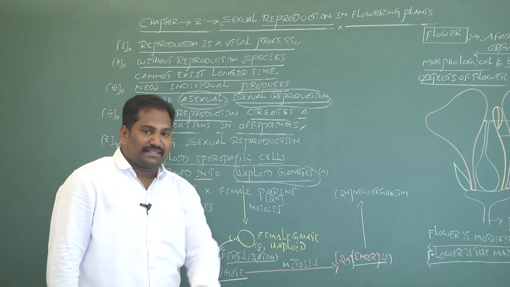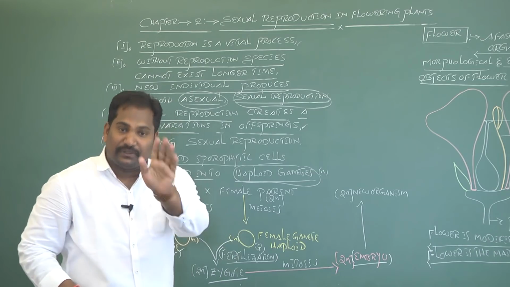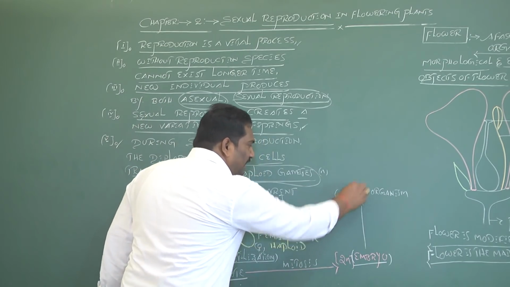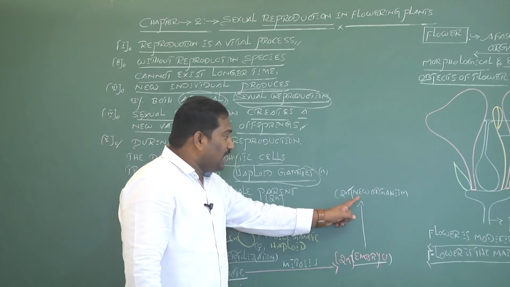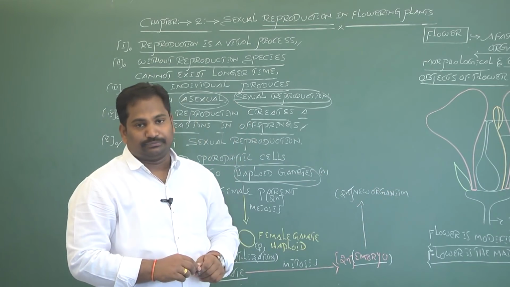During embryogenesis, two events take place: one is cell division, another is cell differentiation. Now this diploid embryo differentiates into a new organism by the process of organogenesis.